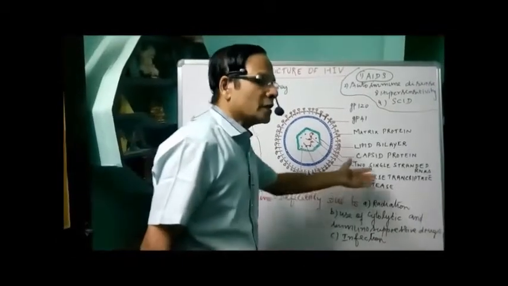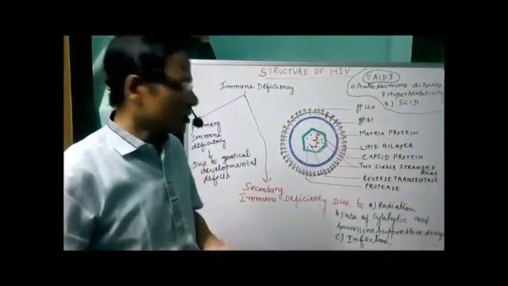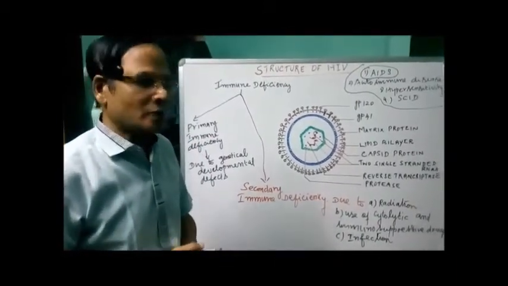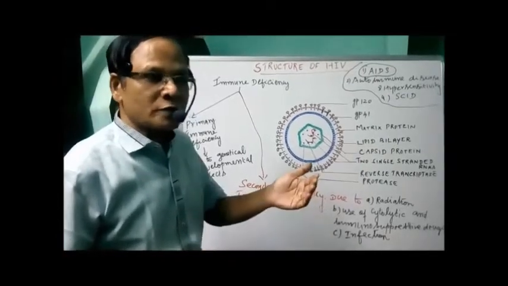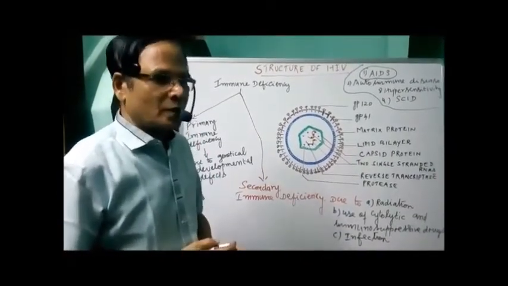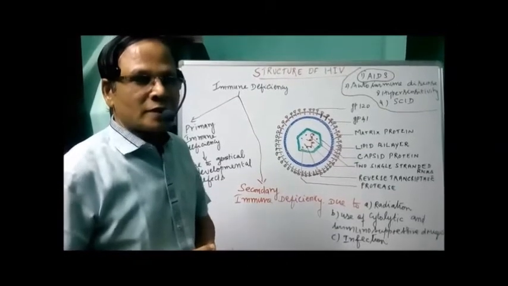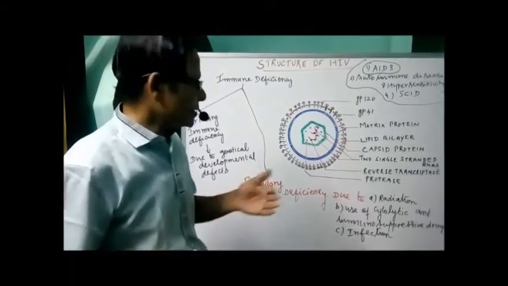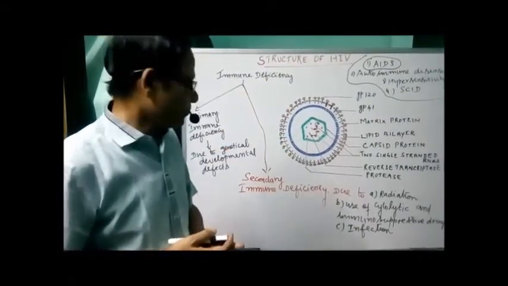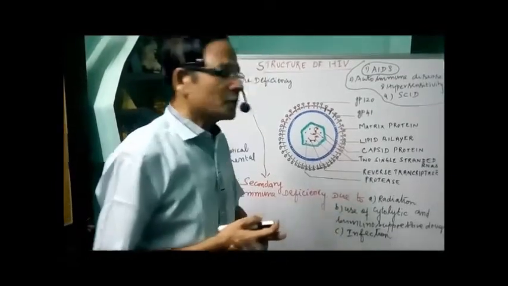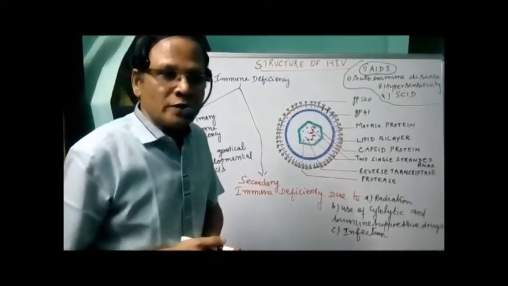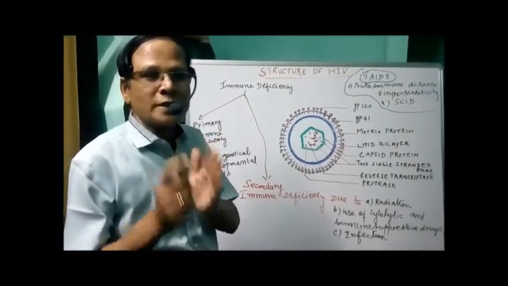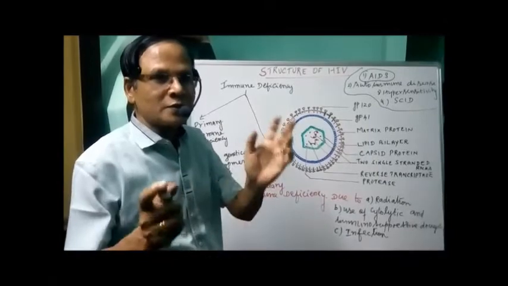It may be because of exposing the body to radiation, or frequent use of cytolytic and immunosuppressive drugs. Cytolytic means the one which causes destruction of cells. For example, in cancer treatment, when you use radiation or other materials, at times we develop immunodeficiency. Likewise, immunosuppressive drugs are given to the recipient during transplantation to prevent graft rejection.